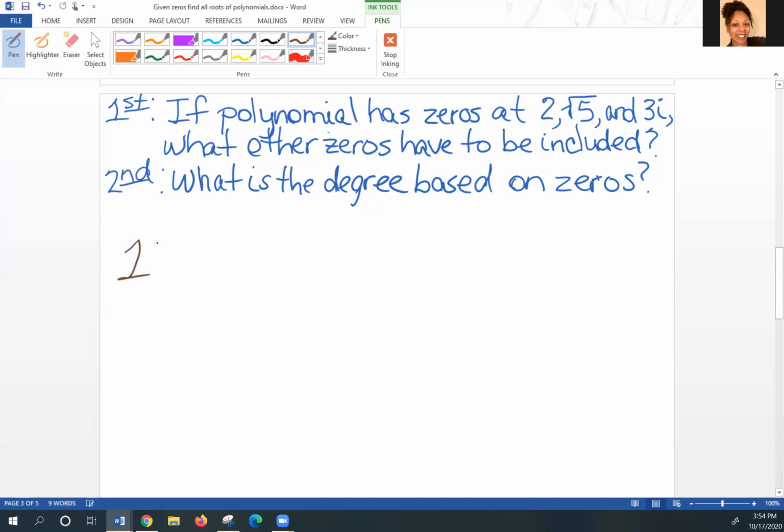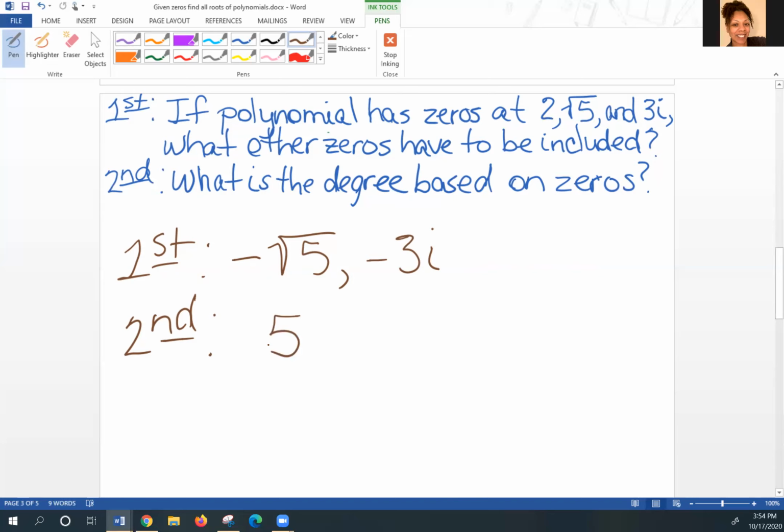So for the first part, the zeros that are missing: if I have 2, I don't have to do anything. I have a radical 5, so the negative radical 5 is missing. I have a 3i, that means the conjugate pair is negative 3i. So the second part of the question is asking, what is the degree based on the zeros? Well, there's 1, 2, 3 zeros, and I just added 4, 5. So my degree would be 5. What does that mean? That means my x would be raised to the 5th power, given those zeros.